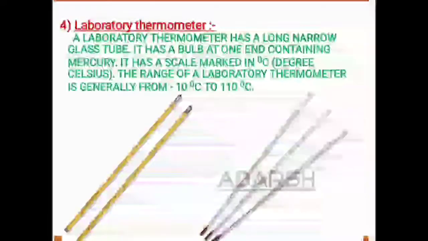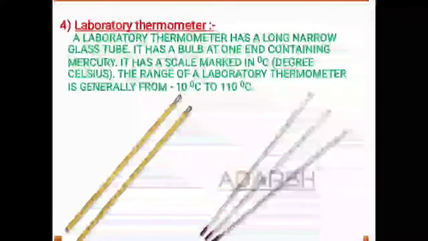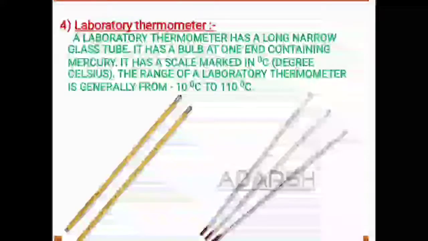Now what are the differences between the two? So the differences are that a clinical thermometer is comparatively small in size, whereas a laboratory thermometer is longer, or bigger than a clinical thermometer.